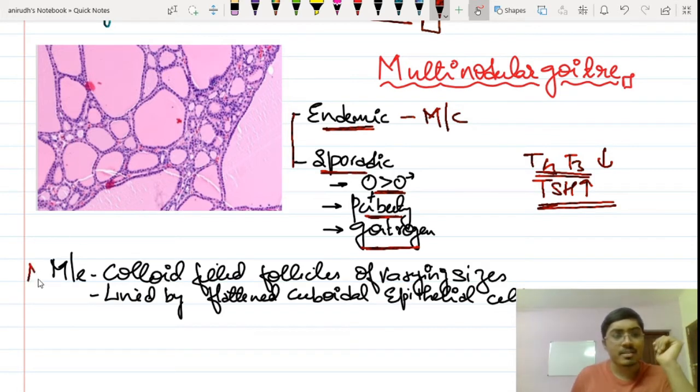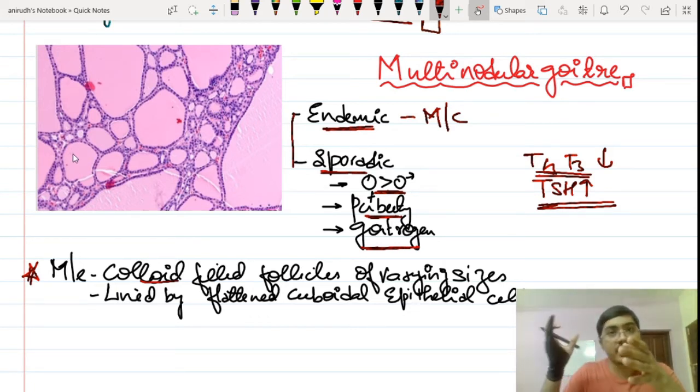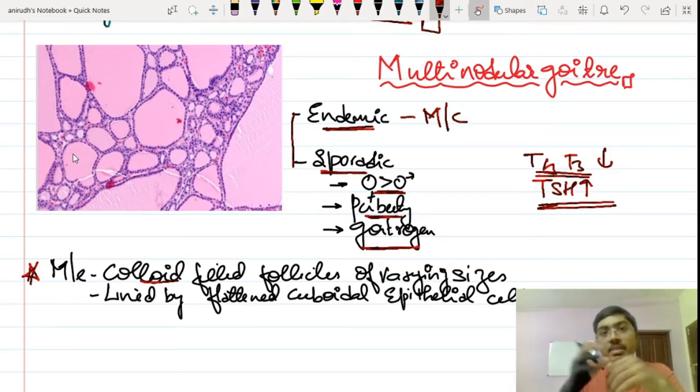So yes, just the microscopy is important. Colloid filled follicles of varying sizes. You can see this size, the biggest size over here, and small size colloid filled follicles are there. And if you take the cross section and cut it, you have this gelatinous matrix-like substance which is actually brownish in color. That will be the colloid itself.